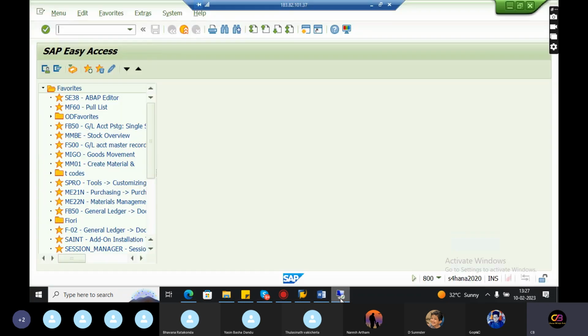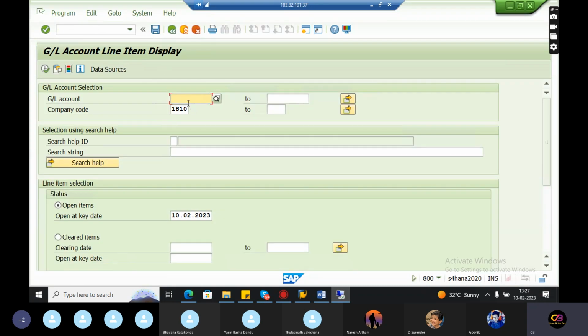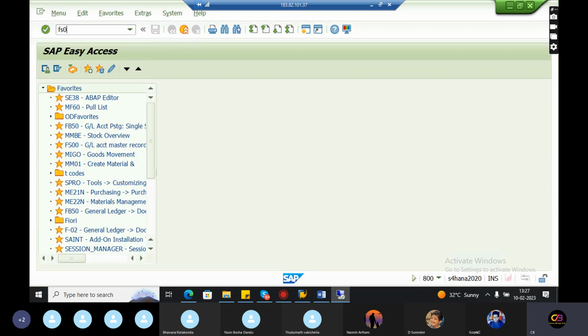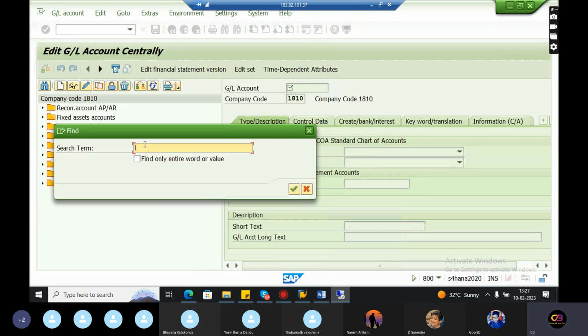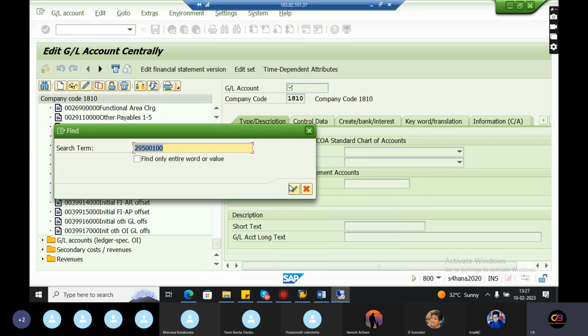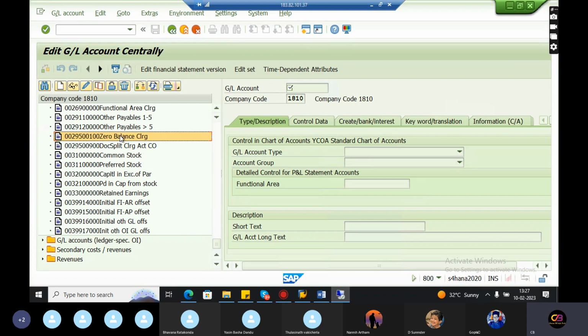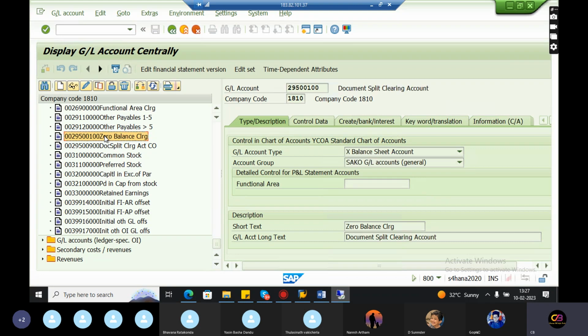And for zero balance clearing, I will take an example in the SAP system. I already have a zero balance GL account. I will tell you how this GL account has been created. This is the clearing GL. Say company code 18, press Control F, and give the GL account. See, this is the zero balance clearing account. Double click on this.